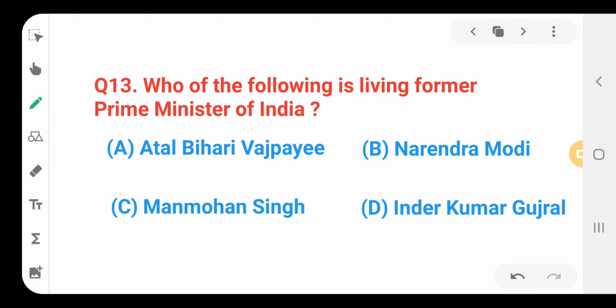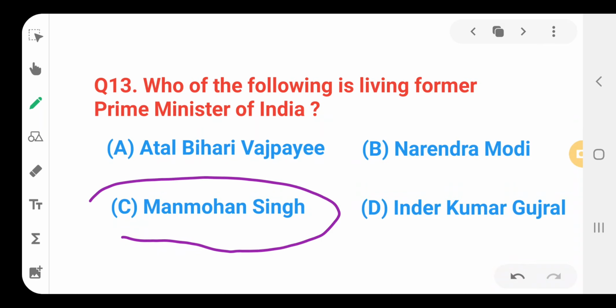Who of the following is the living former Prime Minister of India? Manmohan Singh is the only living former Prime Minister of India.